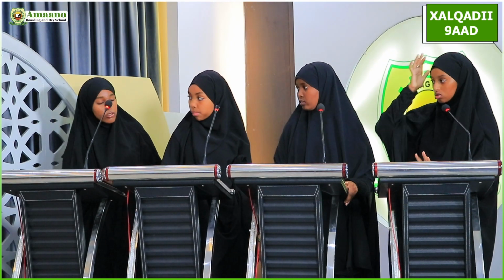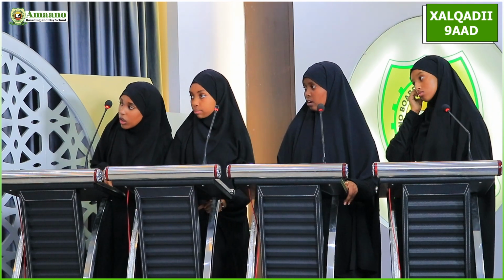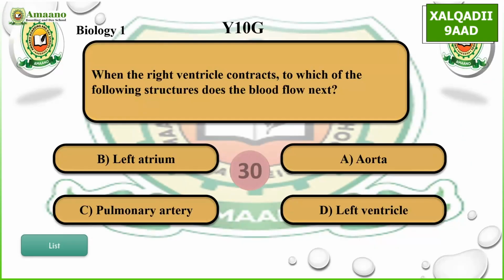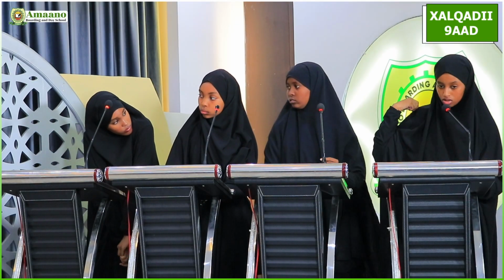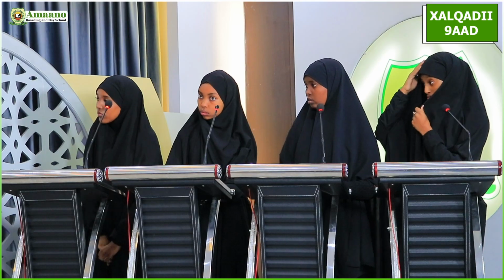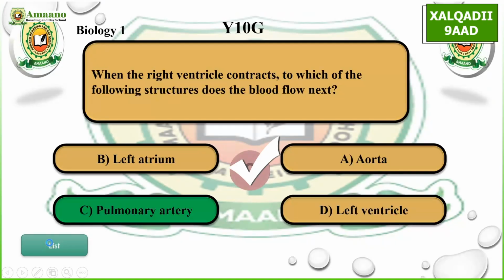Year 10 girls, choose the question. Biology 1. When the right ventricle contracts, to which of the following structures does the blood flow next? A, aorta, B, left atrium, C, pulmonary artery, D, left ventricle. C. C, correct.